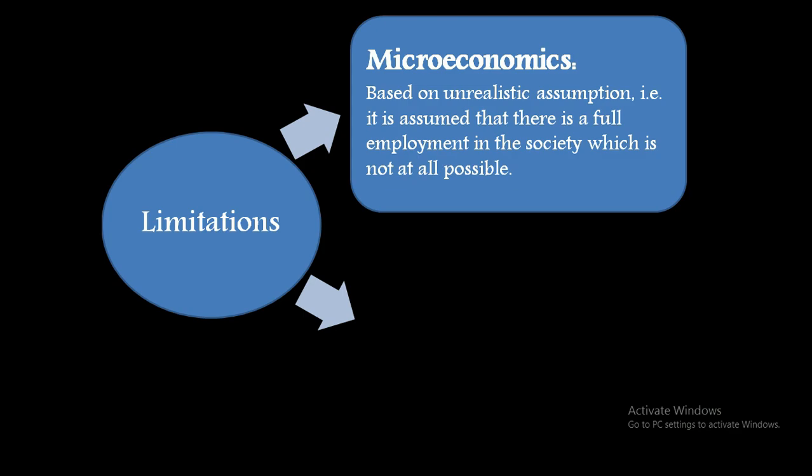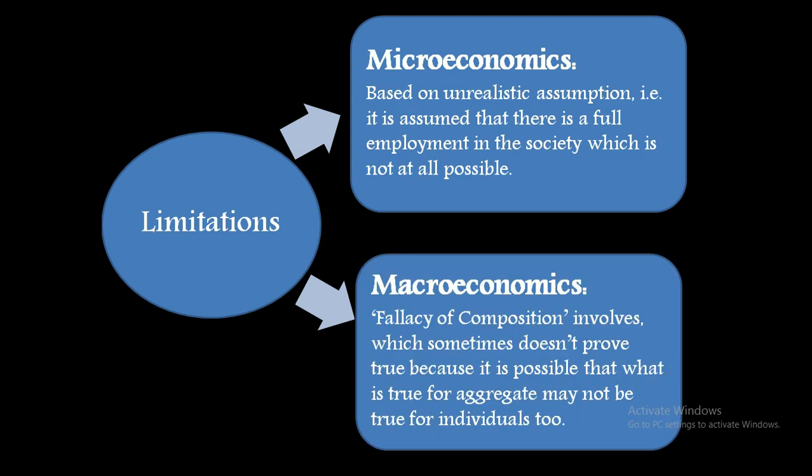Does it actually happen? No. So it is a completely unrealistic assumption, right? Another thing is we talk about optimal utilization or allocation of resources, or full employment. Is it practical? No. So this becomes the limitation when we are studying microeconomics.